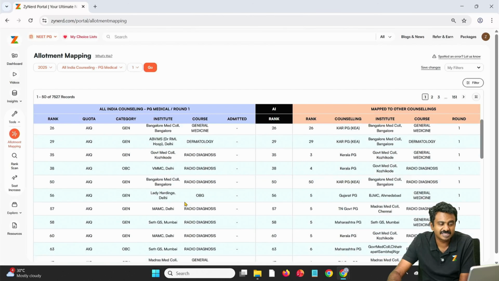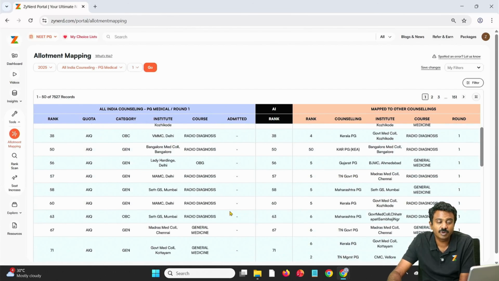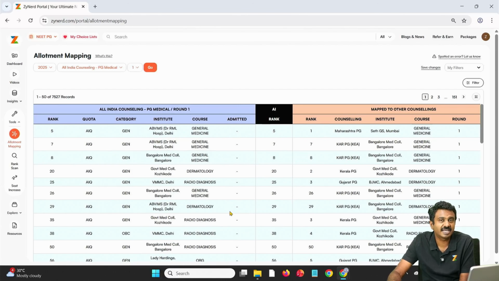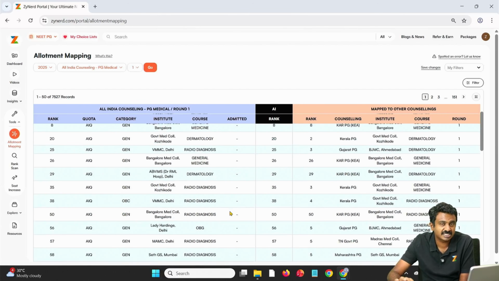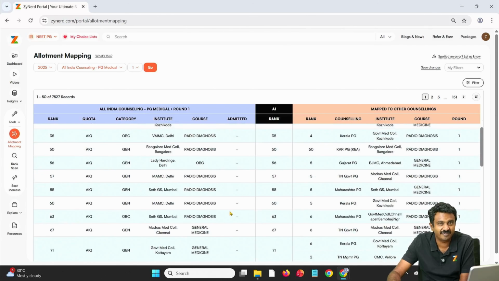As we move on, you will see all such combinations, and you will also try to see whether these candidates will pick up the seat in state or All India. At this stage, it is a little difficult, correct? This is a little difficult. So we will start with something where it is very clear.